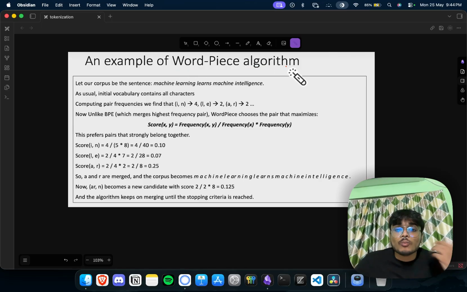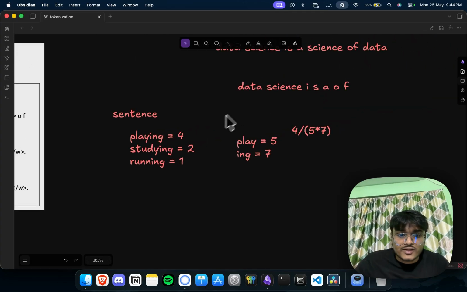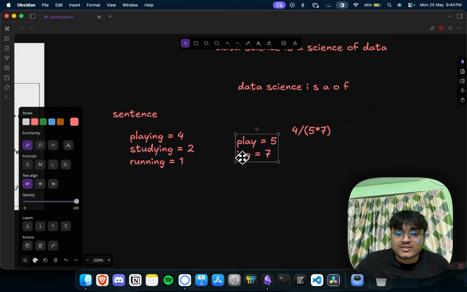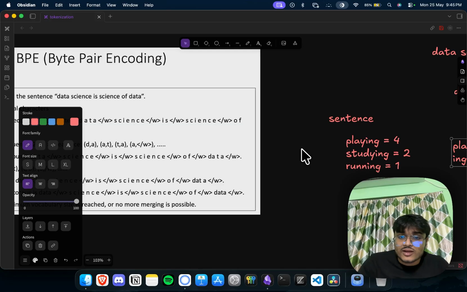This has more meaning, for the reason I have already talked about: the playing, studying example. Let's say play is already there, so it has a lower ratio of coming than studying, running, and all of the stuff. If the corpus is getting really big, the WordPiece algorithm might be more optimal than byte pair encoding.